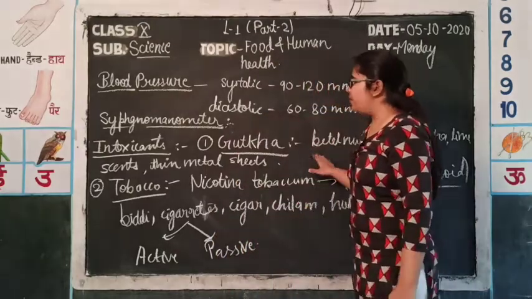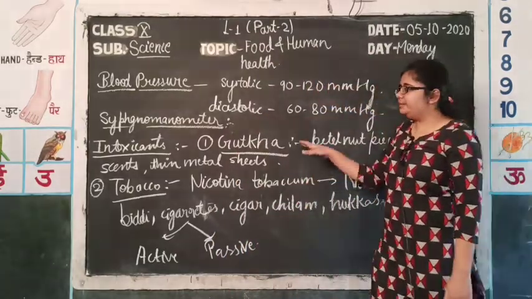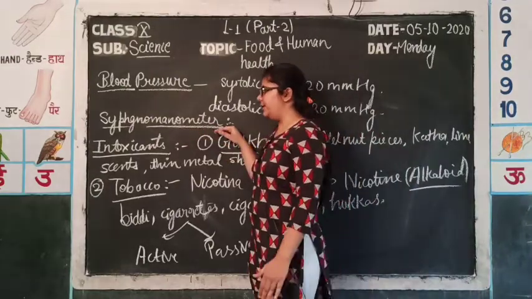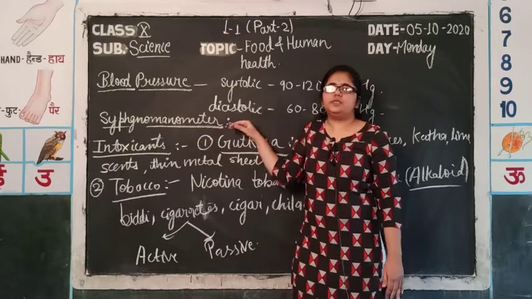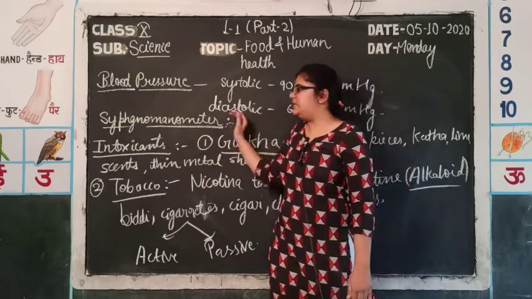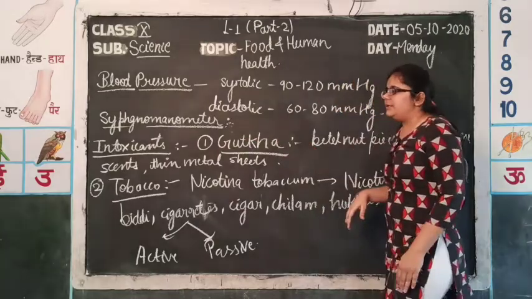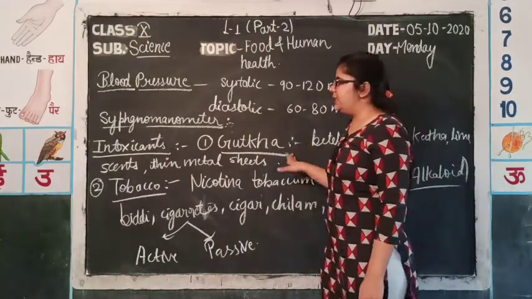So, this was about blood pressure, in which the instrument used for measuring blood pressure is the sphygmomanometer. Manometer is a term used for measuring pressure, and sphygmomanometer is for measuring the blood pressure of the body. So, the next topic which we will discuss is intoxicants.